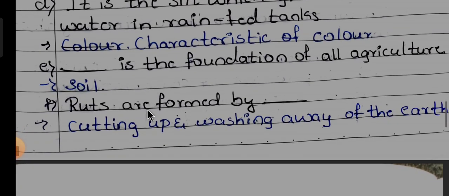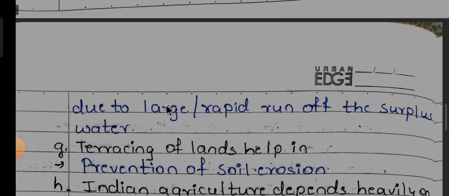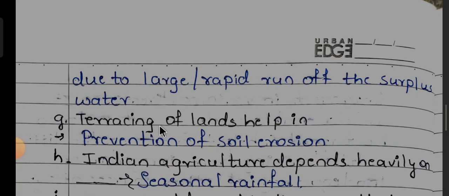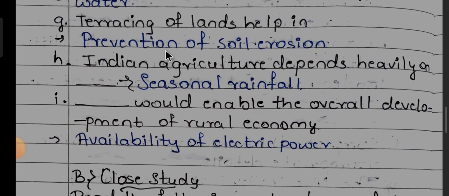Next, F. Ruts are formed by cutting up and washing away of the earth due to large rapid runoff of the surplus water. Next, terracing of lands helps in prevention of soil erosion. Indian agriculture depends heavily on seasonal rainfall. Availability of electric power would enable the overall development of rural economy.